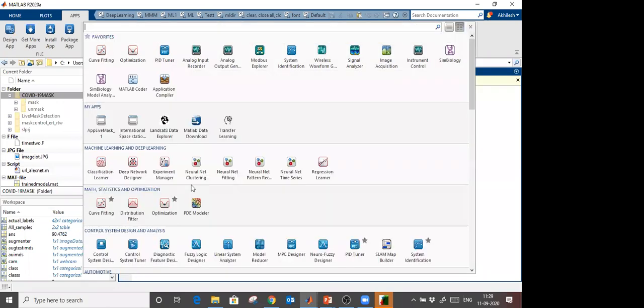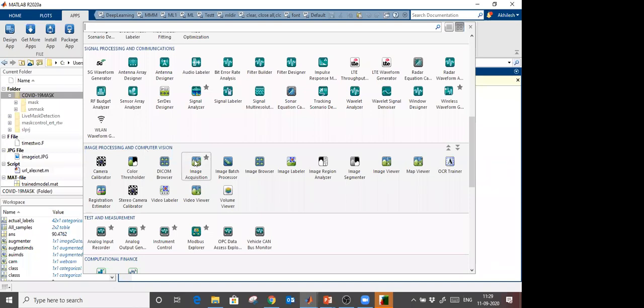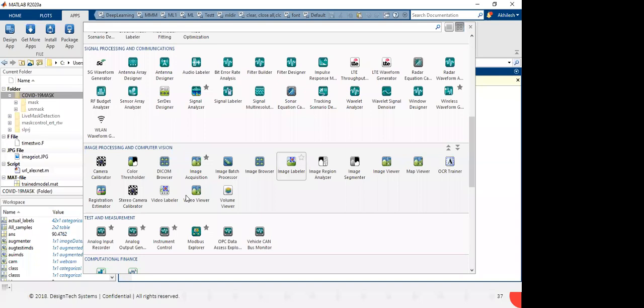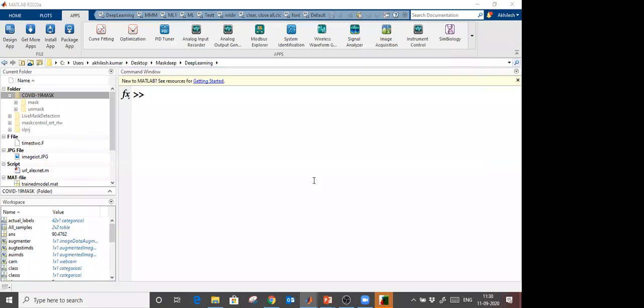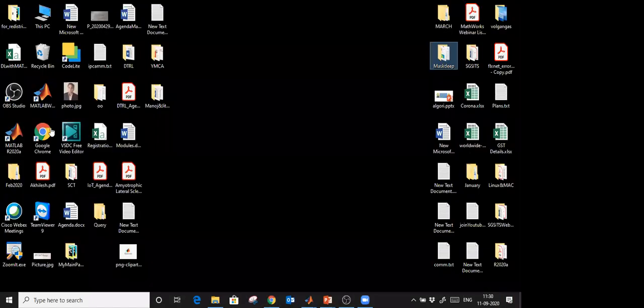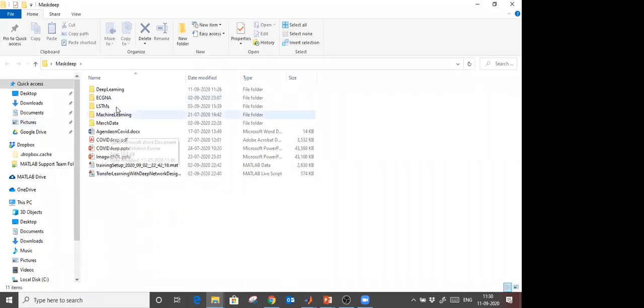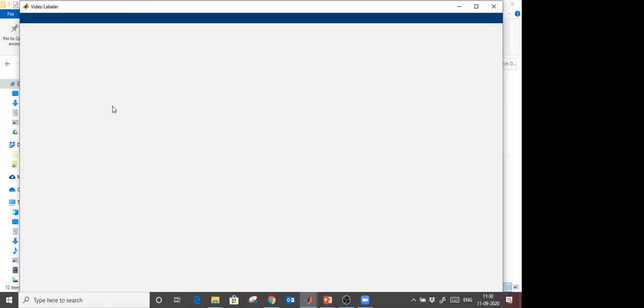So from here, this is a part of image processing and computer vision. You see that different kinds of labelers. Image labeler is there, video labeler is there in this group. I'm going to use this video labeler. It will take a little time to open. Okay, this is the labeler app.